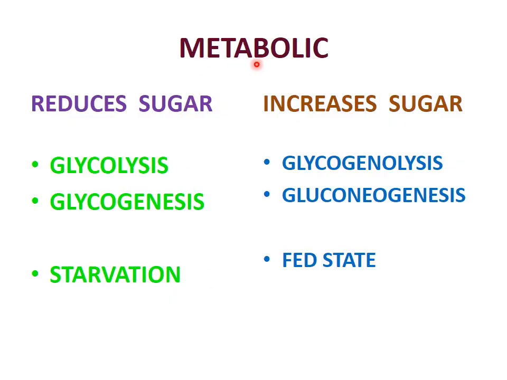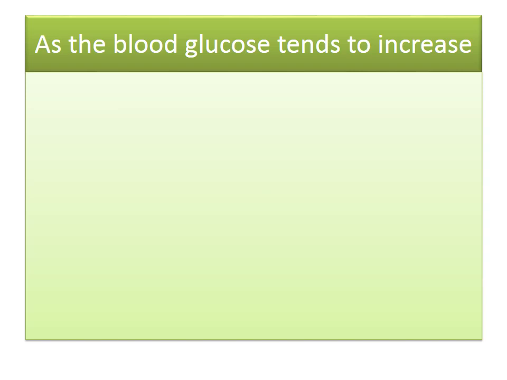So what is metabolic control? Metabolic control means the metabolic pathways. These are the pathways which reduce sugar: glycolysis, glycogenesis and starvation. When these occur, the sugar is reduced in blood. Then these are the pathways which increase sugar. They are glycogenolysis, gluconeogenesis and fat state. When these pathways occur, the blood sugar increases.